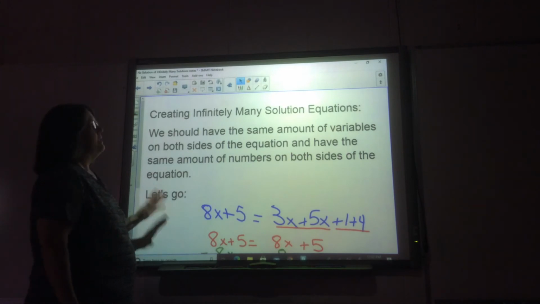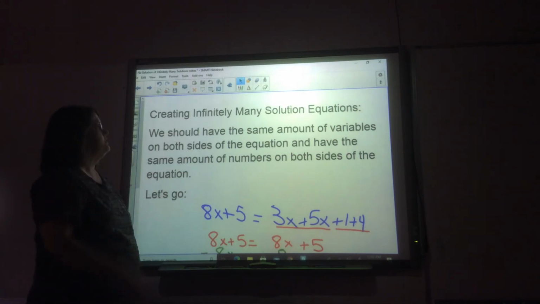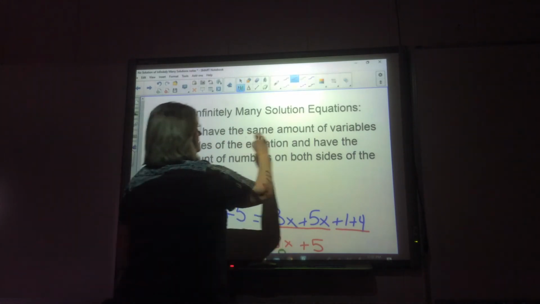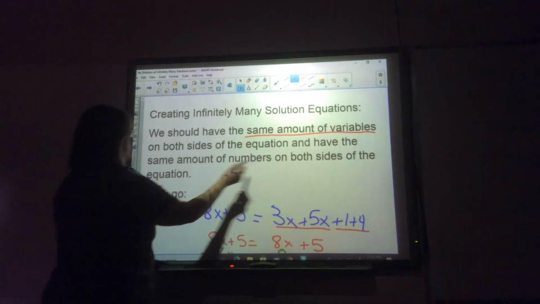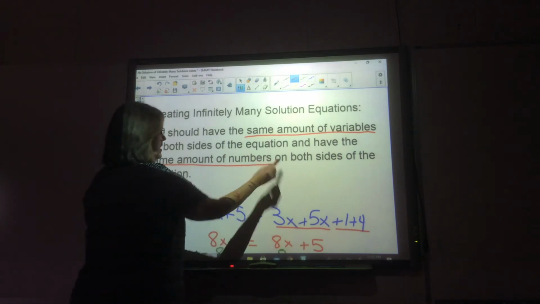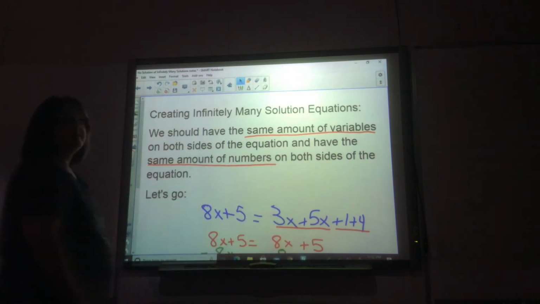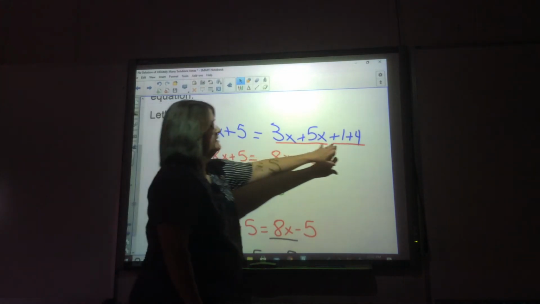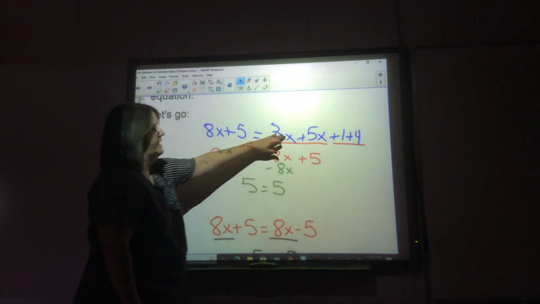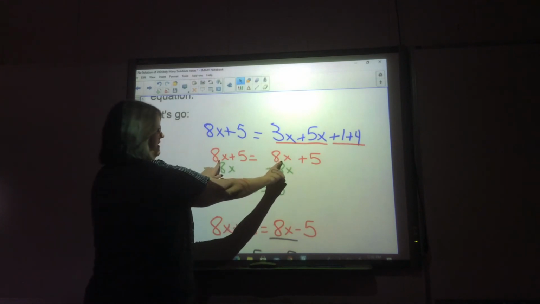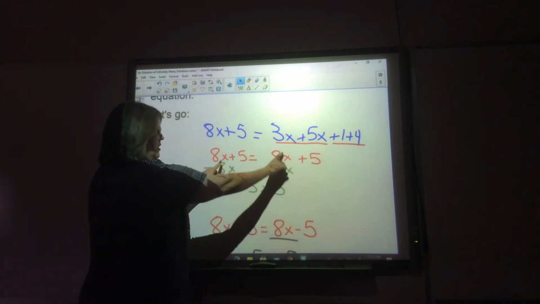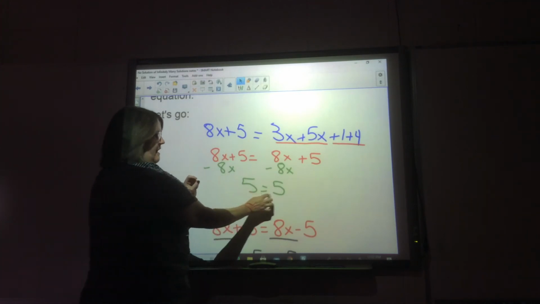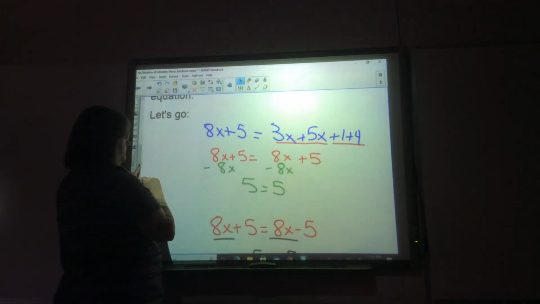If I'm creating a problem that has infinitely many solutions, my variable will be the same and my number will be the same. When that happens, that's infinitely many. So in this particular instance, I add like terms, I have the same amount of variable and the same amount of number. When I move this over, the variable becomes 0. I end up with 5 equals 5, which is a true statement.